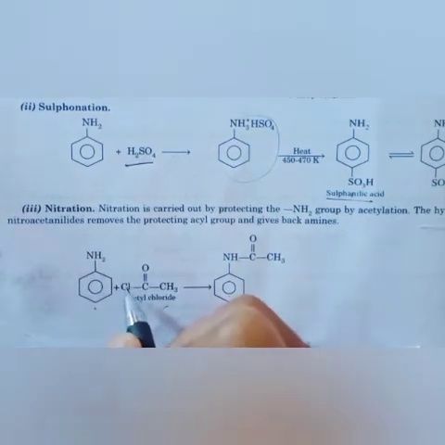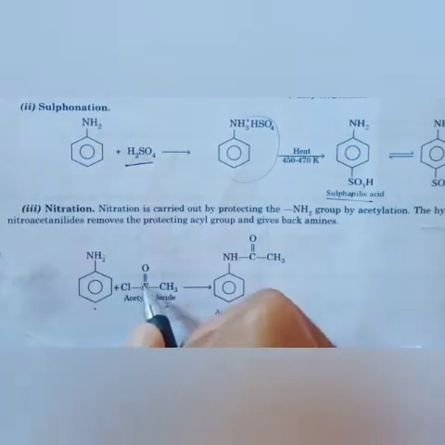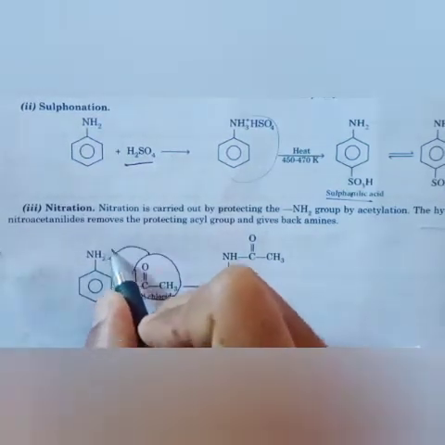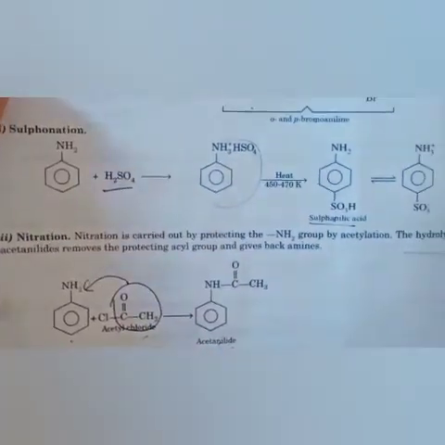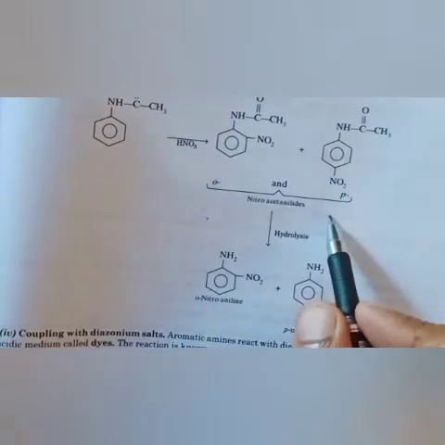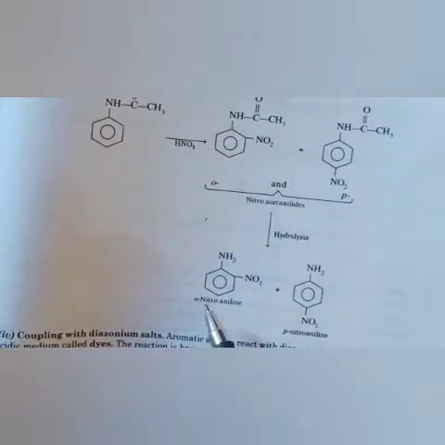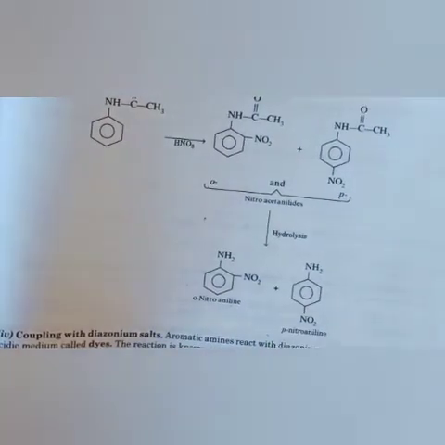Already we have done this. This will release HCl. Then, if you see the last step, when it reacts further, it will give us ortho and para nitroacetanilide, and on hydrolysis we get ortho-nitroaniline and para-nitroaniline.